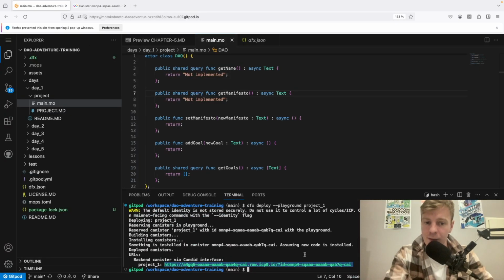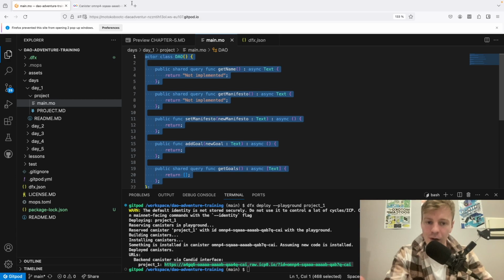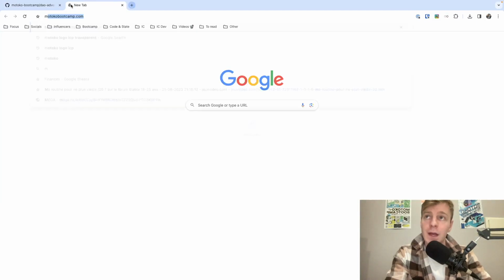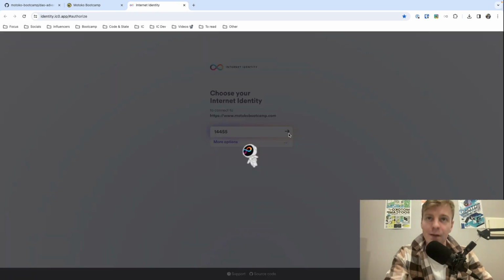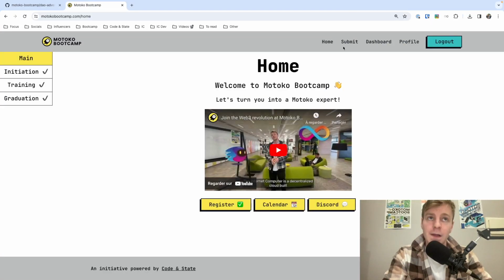Essentially, once you have deployed your canister and you have completed the task, so right now, of course, nothing has been done, that wouldn't work, but let's assume that you've finished project 1, then you get this ID, the canister ID is here, and you have essentially 20 minutes to go on the Motoko Bootcamp dashboard, motokobootcamp.com. Then you log in with your identity, and you go to the submit section, which would be here.